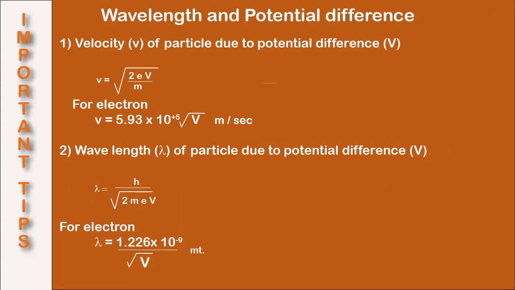So to sum up, on your screen you can see the formula for calculating velocity of an electron through a potential difference V, and a formula for calculating wavelength of an electron through a potential difference V. You can pause the video and jot it down, or you can take a snapshot.